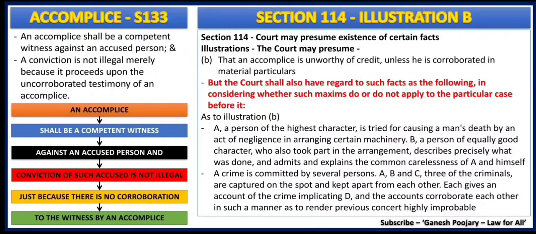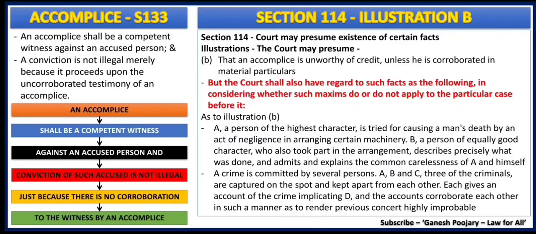But for now, there are two important illustrations given under illustration B, in which the first one comes with a witness given by an accomplice who is having the highest good character. In that case, the witness given by such an accomplice was considered a valid witness, whereas in another illustration there were three people caught at the crime spot, that is Mr. A, B and C, and they were all kept in separate places, and when they were asked who had committed the crime, all of them said D had committed it, but they gave different facts.